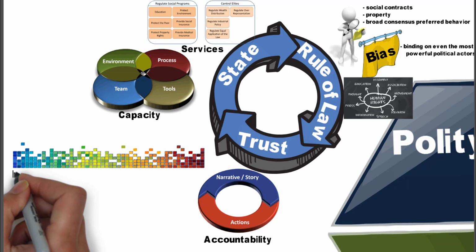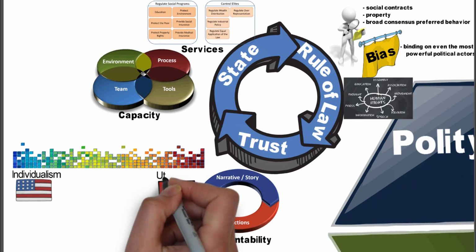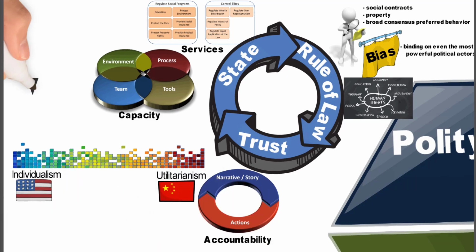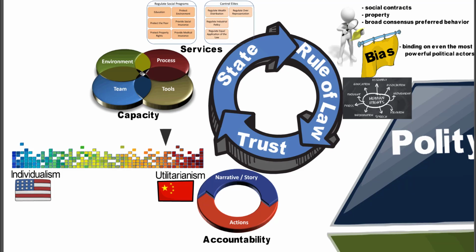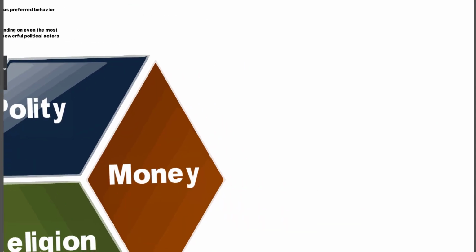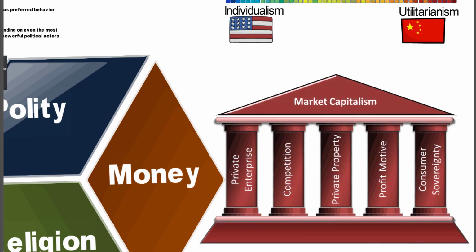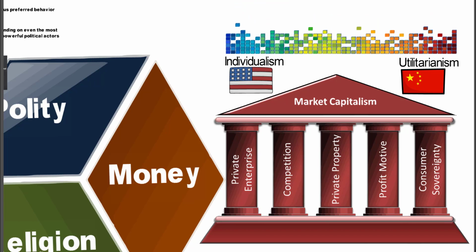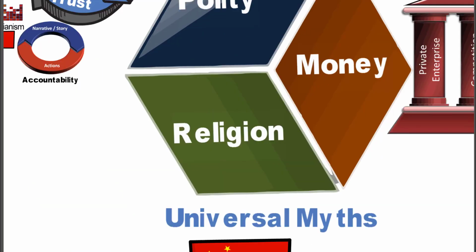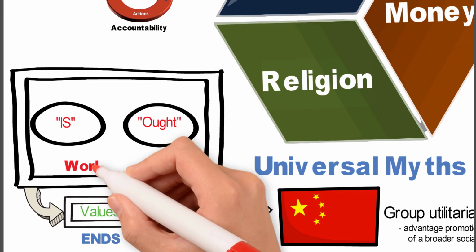So let's look at this now with regards to individualism versus utilitarianism, as being on a spectrum. We can see there's a utilitarianism regarding rule of law, and individualism regarding those things. Then let's look at market capitalism, which has five basic tiers: private enterprise, competition, private property, the profit motive, and consumer sovereignty. And we see the same thing: individualism versus utilitarianism is just a different way of emphasizing different things.